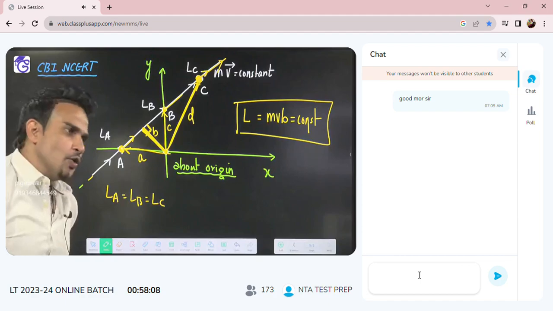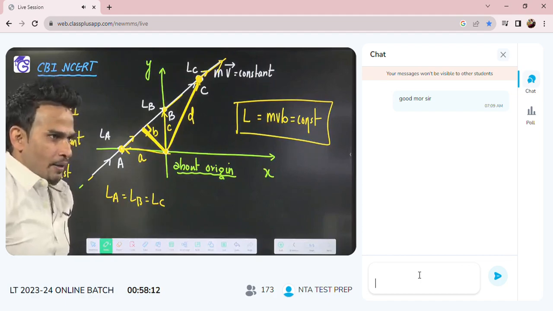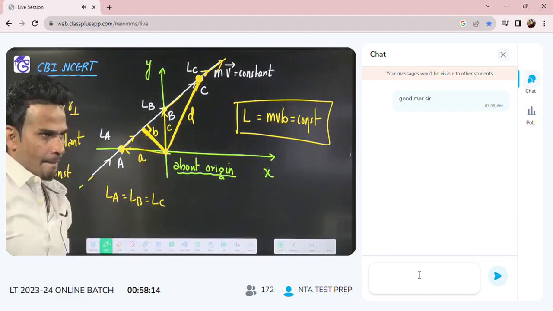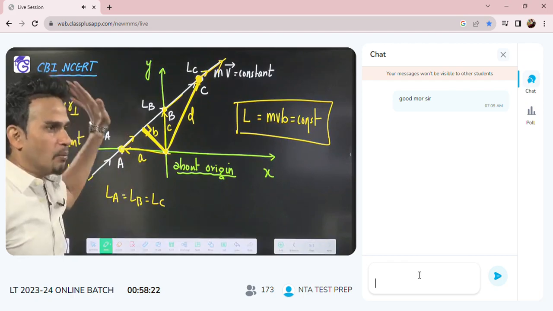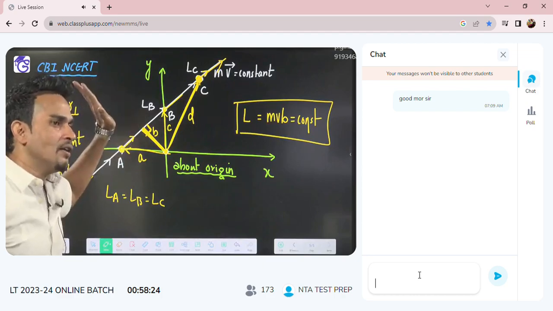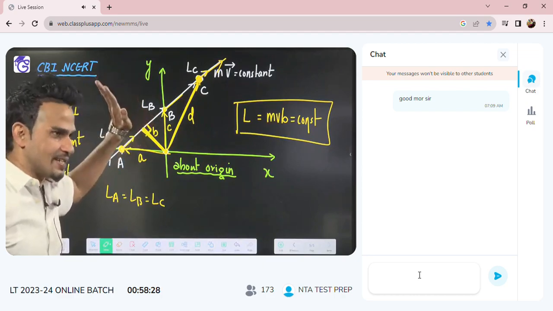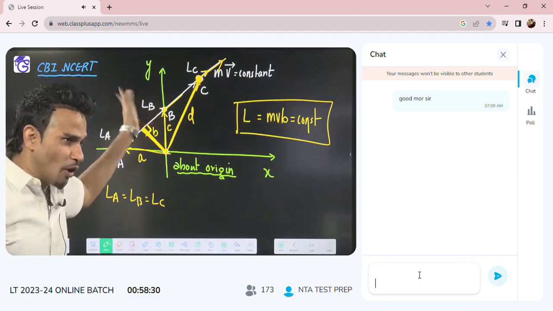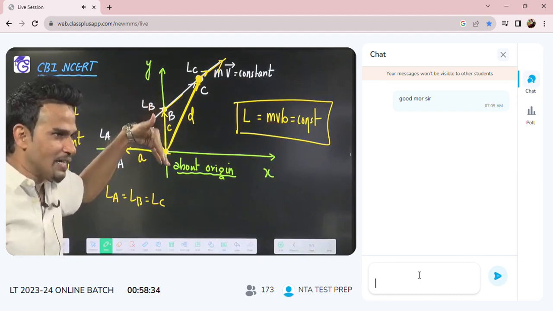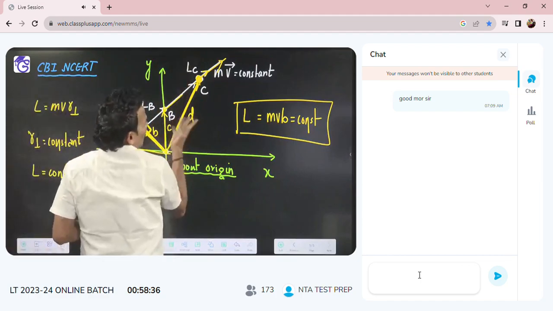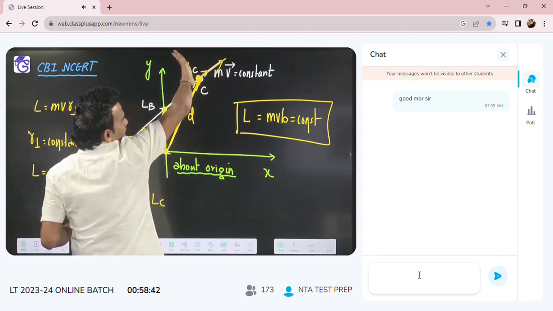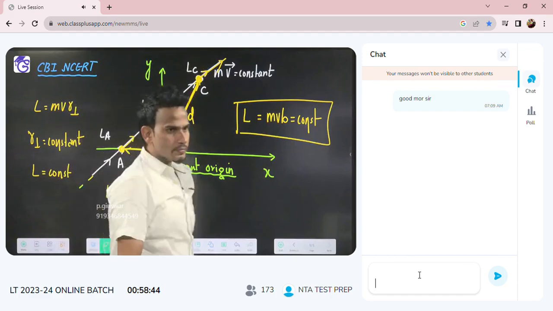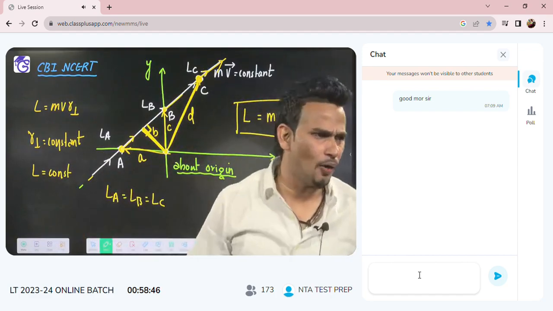If anyone asks you about the direction, what is the direction? Perpendicular to the xy plane. Motion is happening in the xy plane, so perpendicular to the xy plane means the z axis. It can come plus z or minus z, but here it will come minus z. They don't ask this much. The r vector will be like this, the v vector like this, so if you do r cross v, it will come inward. You can simply say z axis, no problem.